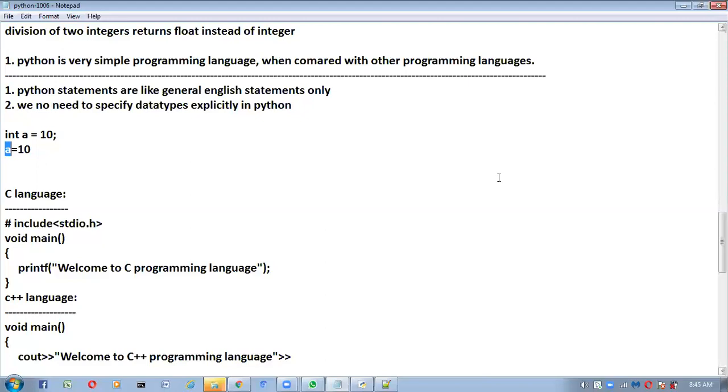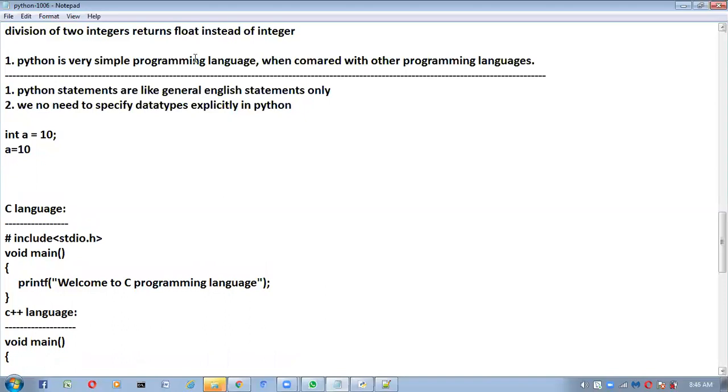This is nothing but a dynamically typed programming language. What do we call a dynamically typed programming language? I am not specifying the type explicitly. Dynamically means what? Runtime. Automatically, at runtime, based on the values which we are providing, it can understand the type.